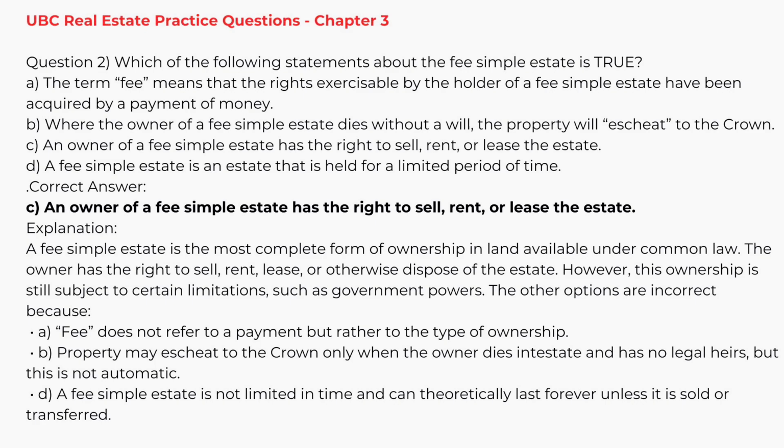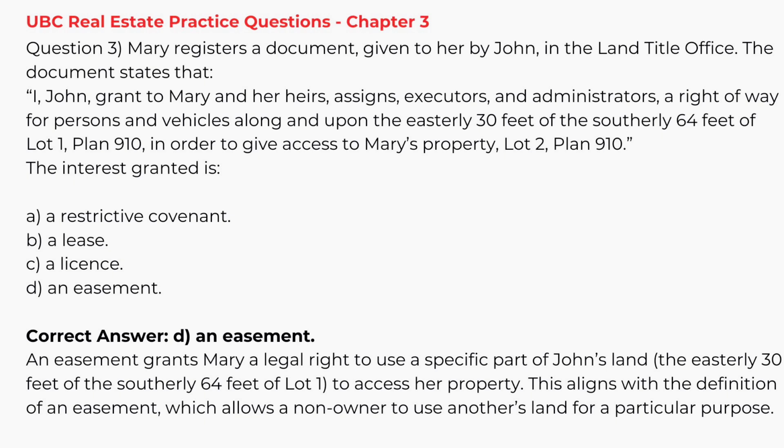Mary registers a document given to her by John in the Land Title Office. The document states that I, John, grant to Mary and her heirs, assigns, executors, and administrators a right-of-way for persons and vehicles along and upon the easterly 30 feet of the southerly 64 feet of Lot 1, Plan 910, in order to give access to Mary's property, Lot 2, Plan 910. The interest granted is: A. A restrictive covenant, B. A lease, C. A license, D. An easement. Correct answer, D. An easement.